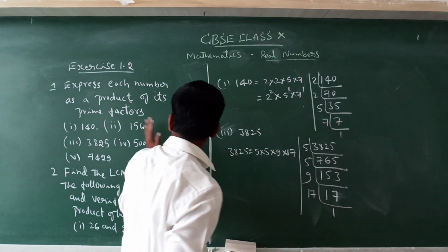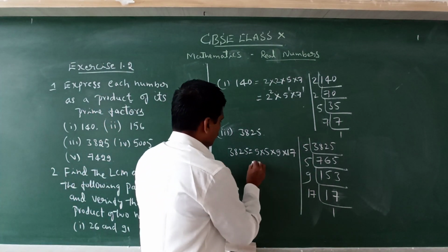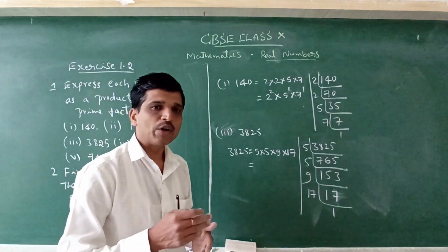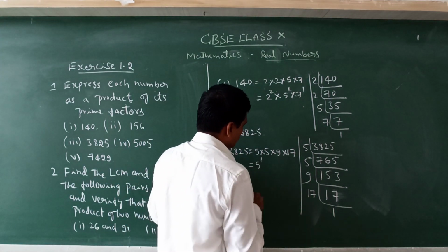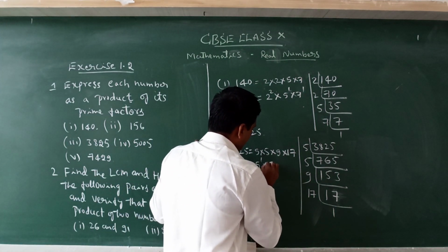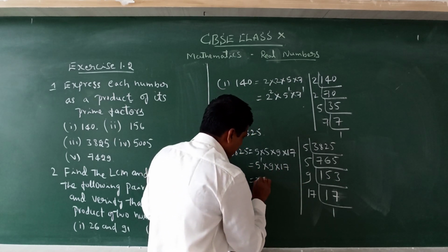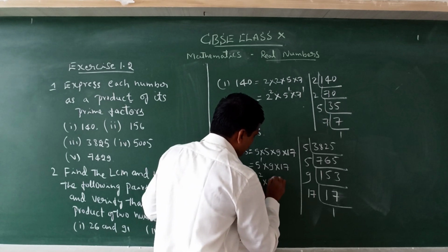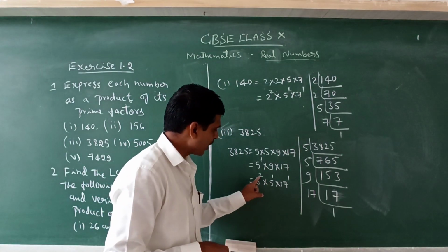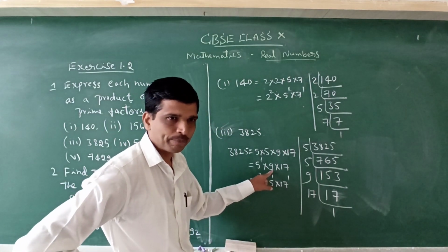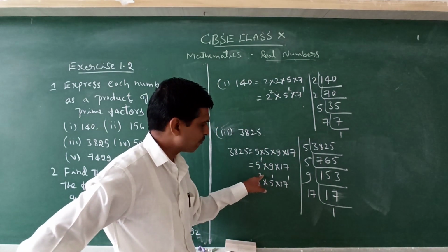In the same way we can express many numbers given in the textbook and in general also. Now we shall write in powers, because when we have to find the HCF and LCM, we need their powers. So 5 to the power of 1 into 9 into 17. Otherwise this can be expressed as 3 to the power of 2, 5 to the power of 1, into 17 to the power of 1. Why did I write 3 squared? Because 9 is a composite number. If you factorize it, it becomes 3 into 3. That's why 3 to the power of 2 and 5 to the power of 1.